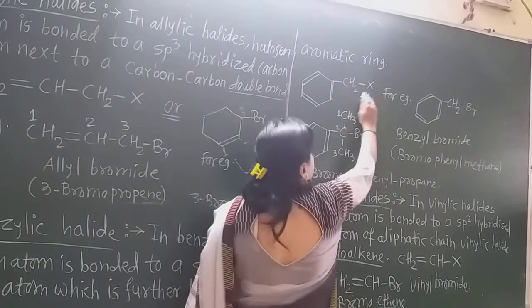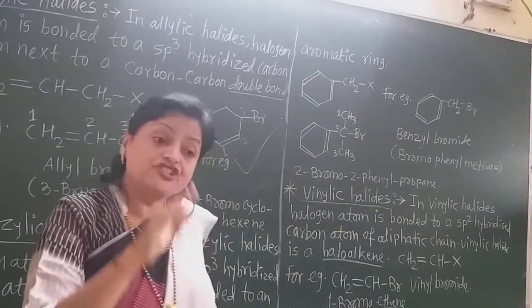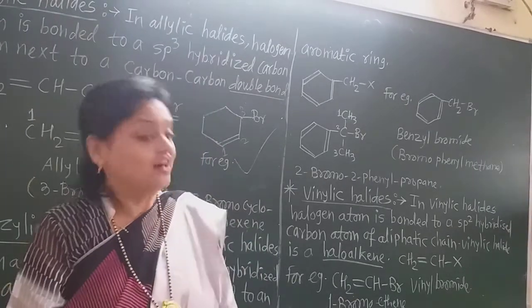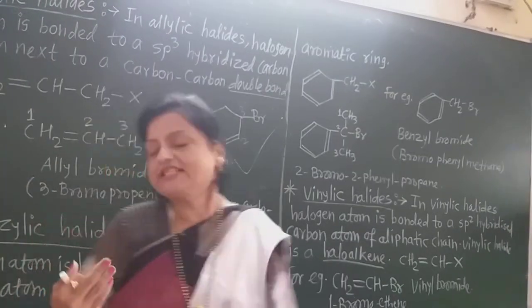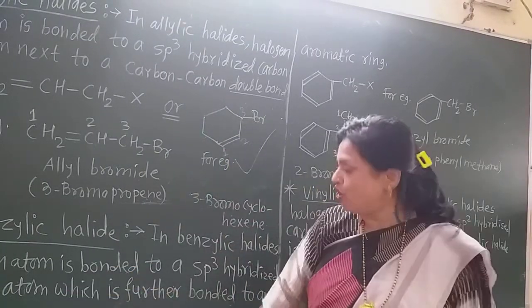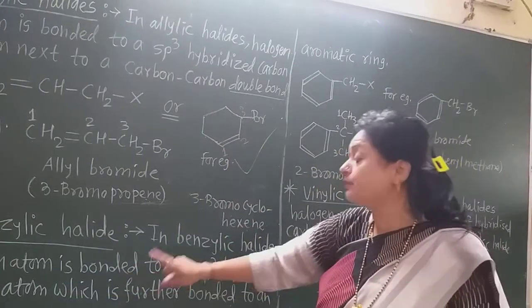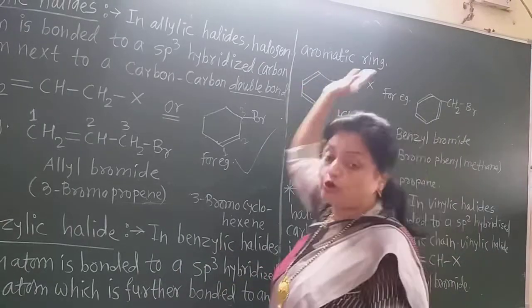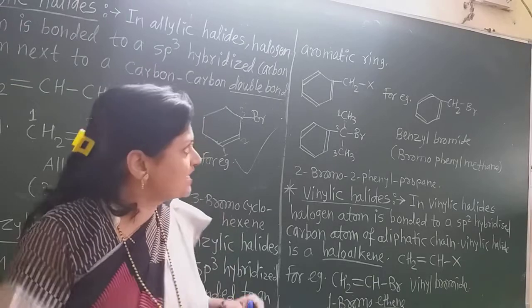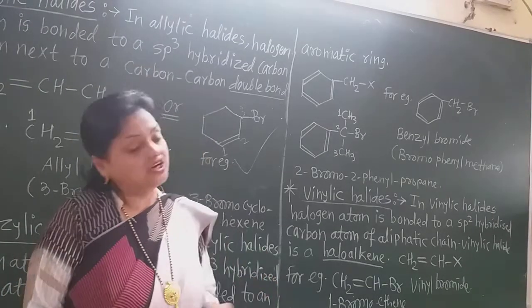Now if such a situation is there, then such halogen derivatives are called benzylic halides. Remember that. So what is the definition? In benzylic halide, the halogen atom is bonded to an sp3 hybridized carbon atom, which is further bonded to the aromatic ring. Such halogen derivatives are called benzylic halides.